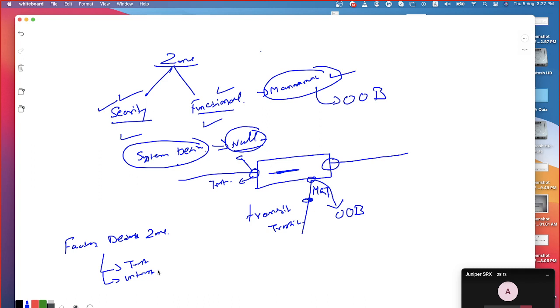See, basically, who will be using these basic models? Small companies, right? The small companies may not have enough budget to hire a very experienced administrator. Okay. And that is also one more reason why the low-end models are equipped with JWeb by default. The high-end models will not be enabled with JWeb by default.